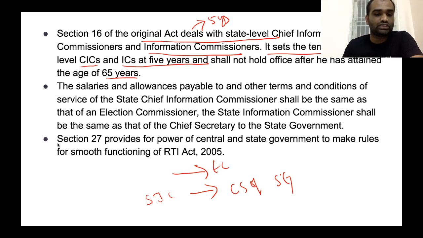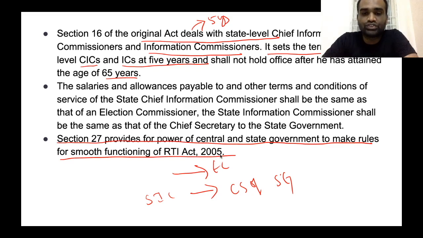And also, Section 27 provides for the power of the central government as well as state government to make rules for the smooth functioning of the RTI Act 2005. Yeah, so these are the original text that was given in the RTI Act with respect to Section 13, Section 16, as well as Section 27.